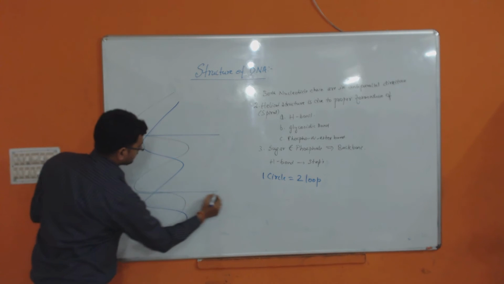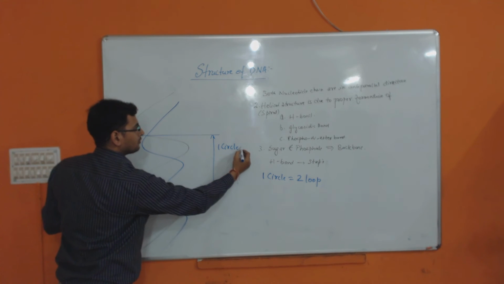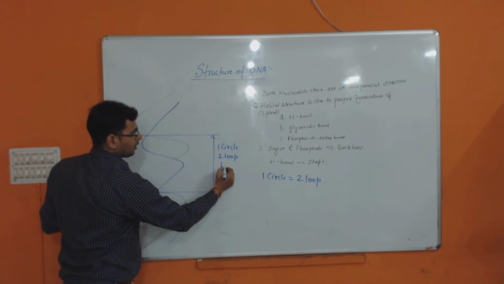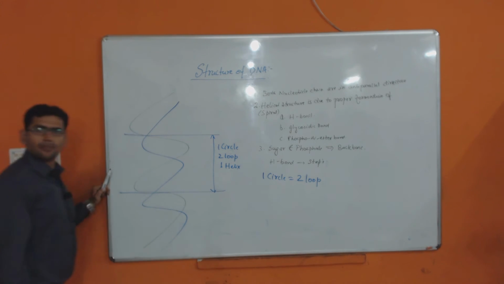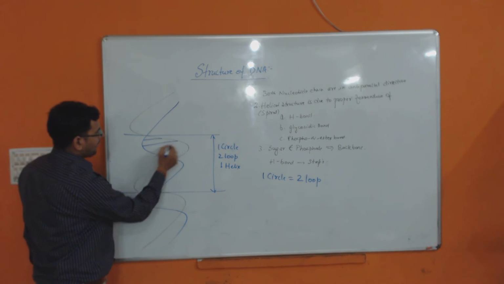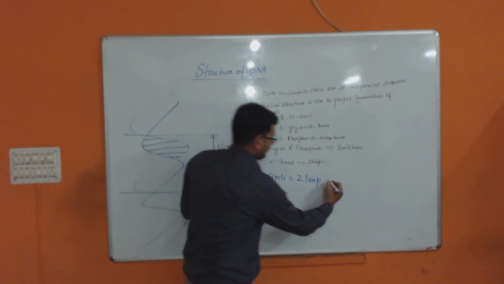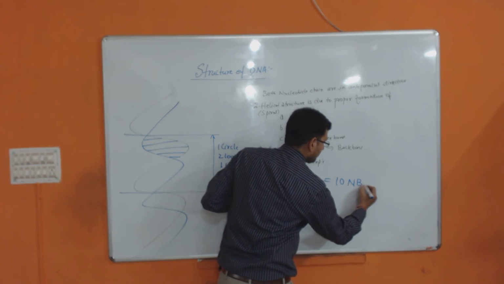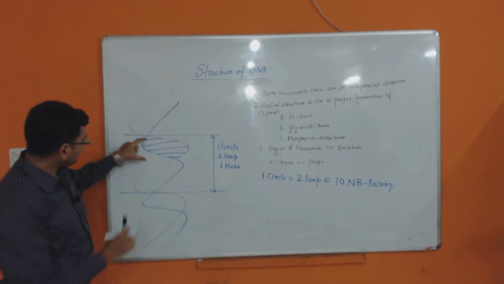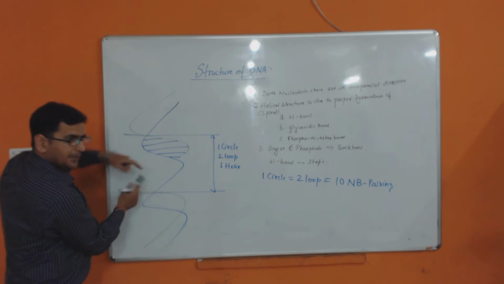This and this, so this was your one circle, two loops, also called one helix, helical structure. And it has 5 nitrogenous base pairs in one loop. Only 5. See here, one loop has 5 nitrogenous base pairs, then you complete one circle, total base pairs will be 10.